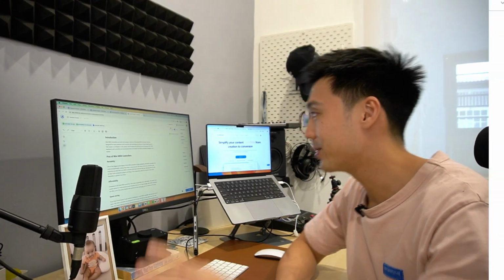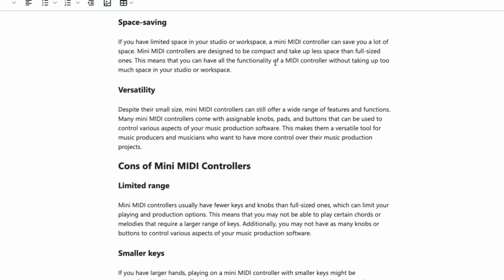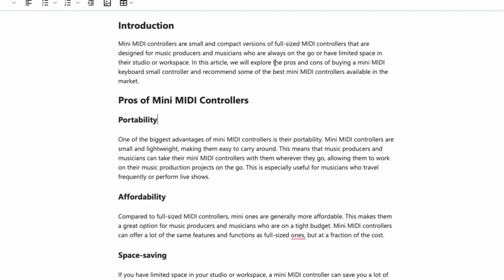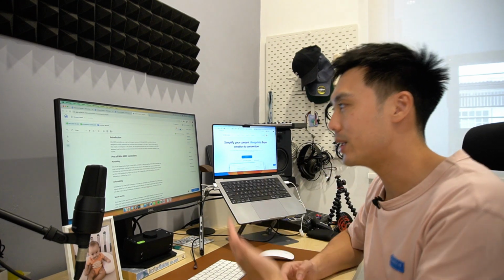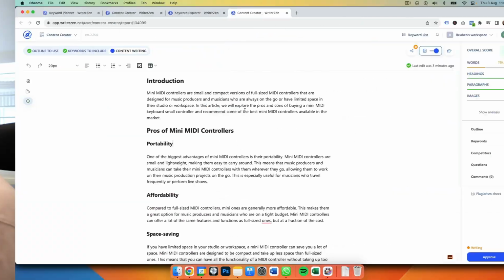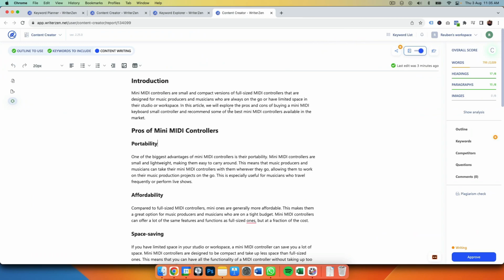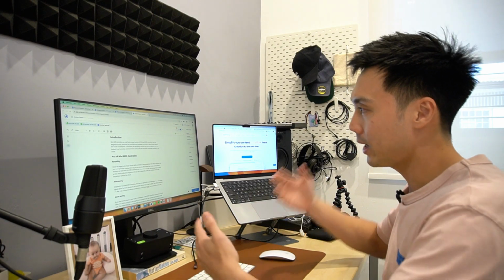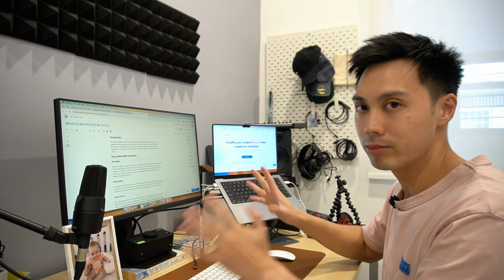Now, check this out. This whole content here, this whole article is entirely generated by AI. This is where we put in our own edits, our own thoughts, our own experiences, our own stories into the content. 50% of the work is done, and all I have to do is just come in, edit it, change it up a little bit, and I'm good.